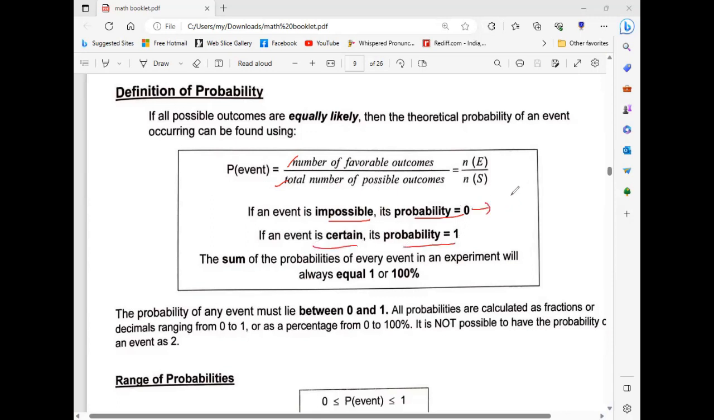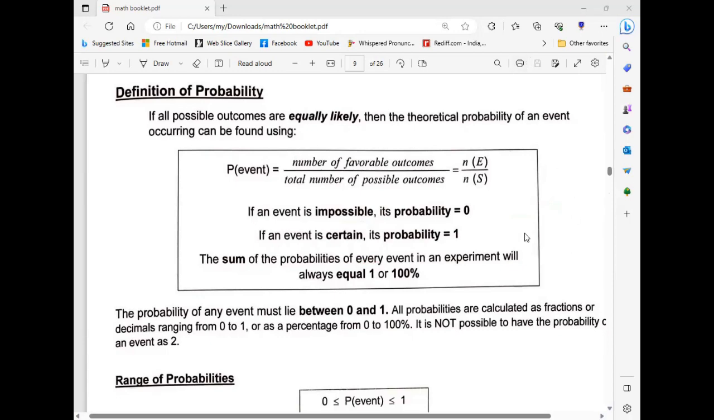For example, tell me one impossible thing. The sun rises in the west. It is impossible, no? So such kinds of things, their probability is 0. If the sun rises in the east, that is a definitely happening thing, so its probability is 1. The sum of probabilities, remember this is very important. The sum of all probabilities in a sample space is equal to 1. Understood?